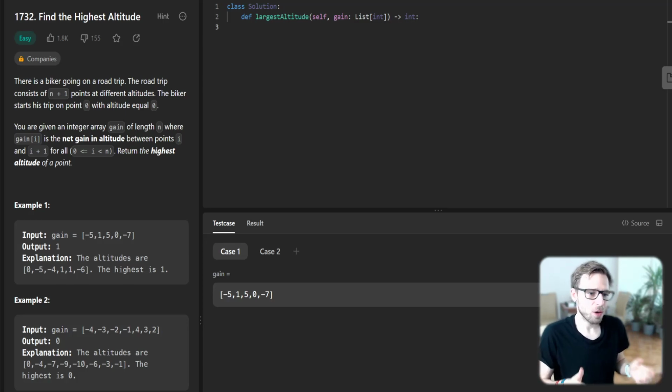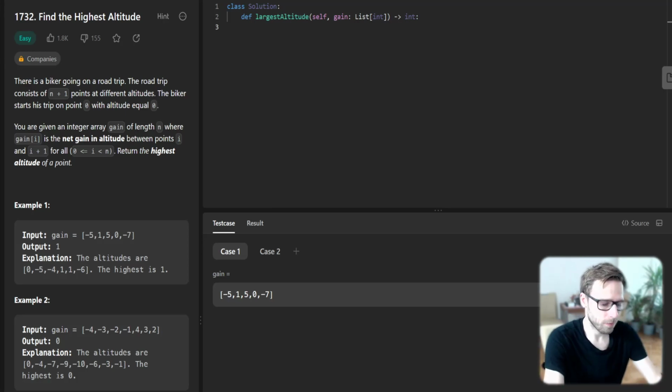In today's video, we will tackle an interesting problem about finding the highest altitude, and we are given an array that represents the net gain in altitude between points, and our job is to find the maximum altitude the biker can reach. So let's start coding.